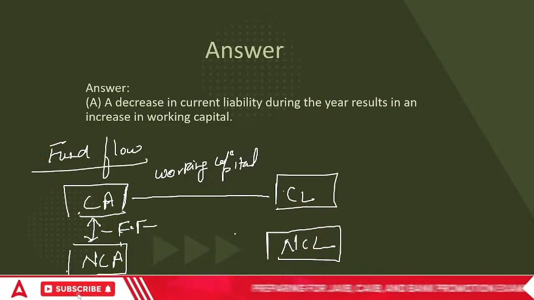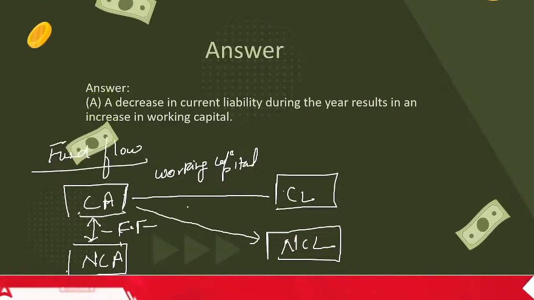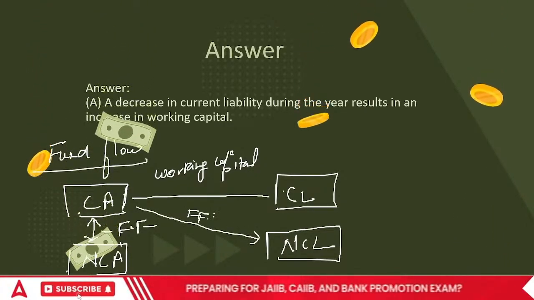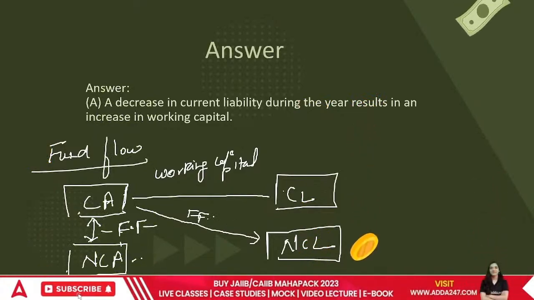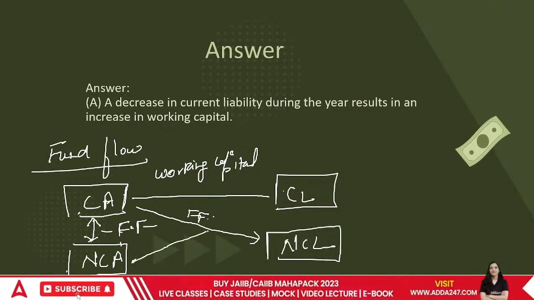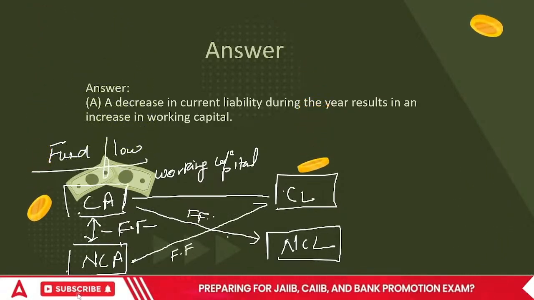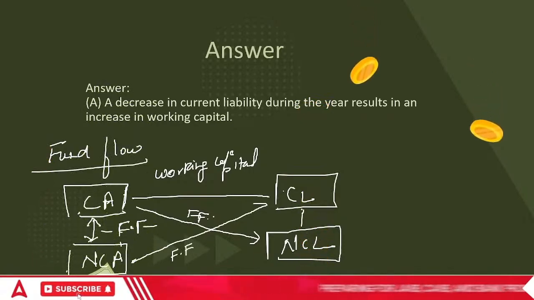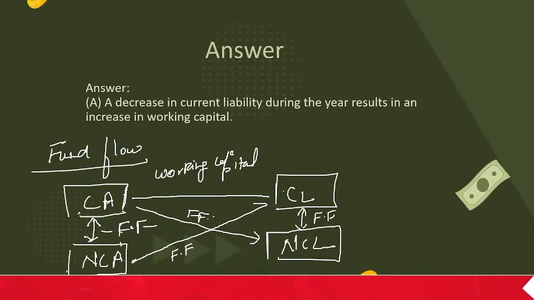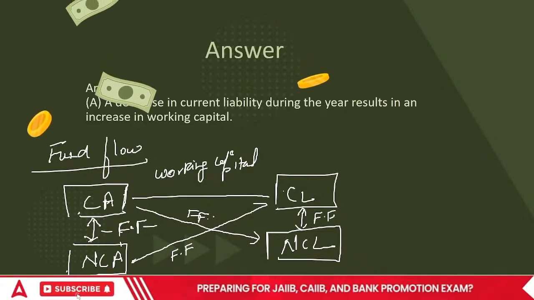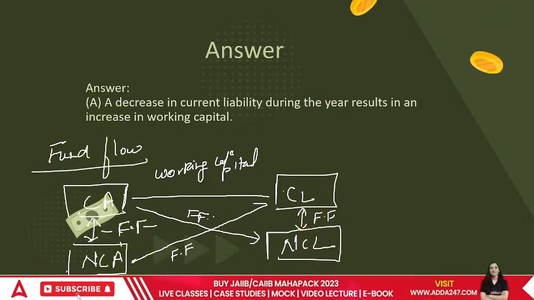One thing that can happen is I paid off a term loan. This is also fund flow. If I bought machinery and paid in shares, this is also fund flow. So can you see, one thing should be current and one thing should be non-current. If a non-current thing and a current thing are involved, it will always turn out to be fund flow.